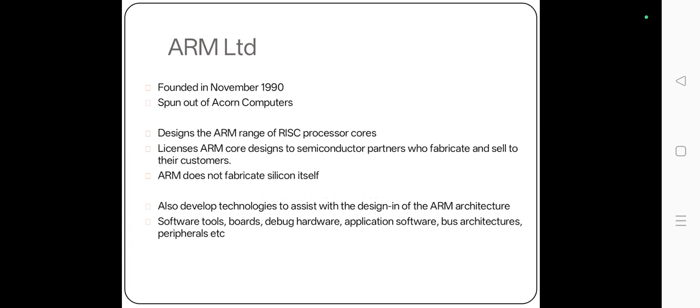Introduction of ARM architecture. Founded in November 1990, spun out of Acorn Computers, designed the ARM range of RISC processor cores, licensed ARM core designs to semiconductor partners who fabricate and sell to their customers. ARM does not fabricate silicon itself. Also developed technologies to assist with the design-in of the ARM architecture: software tools, boards, debug, hardware, applications, software, bus architecture, peripherals, etc.